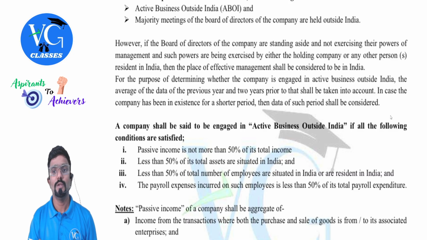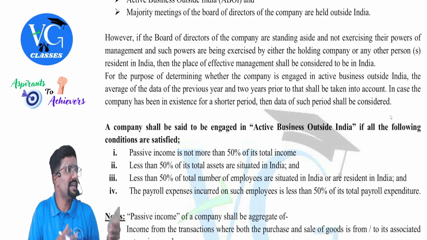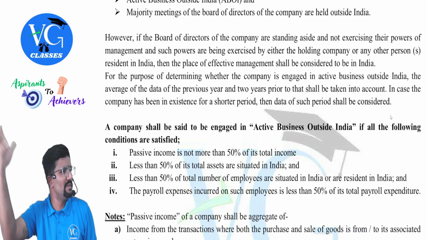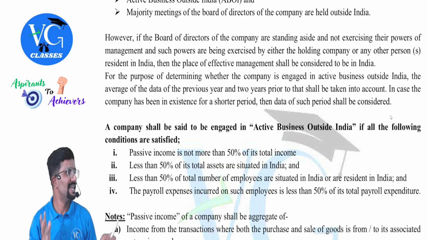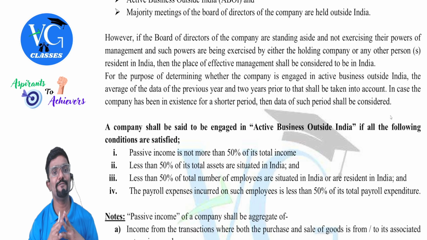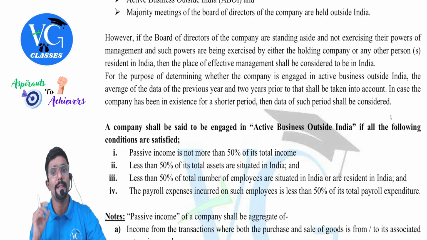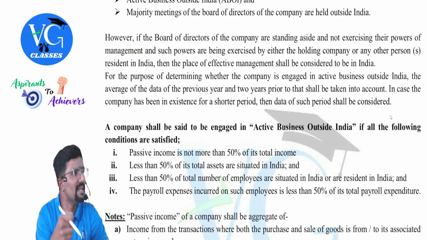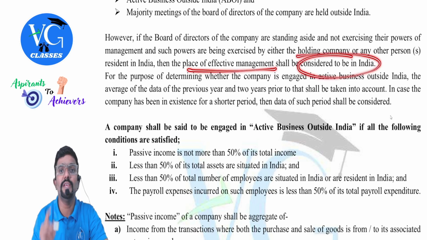Now, normally the board of directors are the ones who make the decisions, guys. But sometimes the board of directors are not making the decisions. Sir, the holding company is making the decision, or one of the individuals, like Mukesh Ambani, is making the decision with respect to a subsidiary company outside India, or his family members. In that case, sir? However, if the board of directors of the company are standing aside and not exercising their powers of management, and such powers are being exercised either by the holding company or any other person or persons who are resident in India, then the place of effective management shall be considered to be in India.